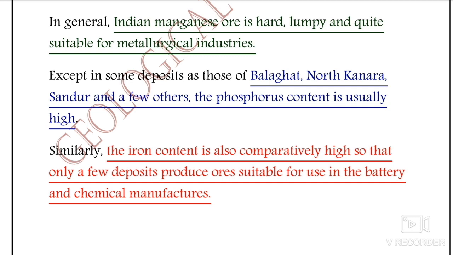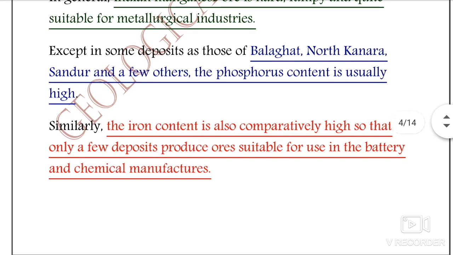As we have discussed, this is mainly due to the apatite. In the gondite type, where there is apatite, the phosphorus content is very high. Similarly the iron content is also comparatively high, so only a few deposits produce ore suitable for use in battery and chemical manufacturing.